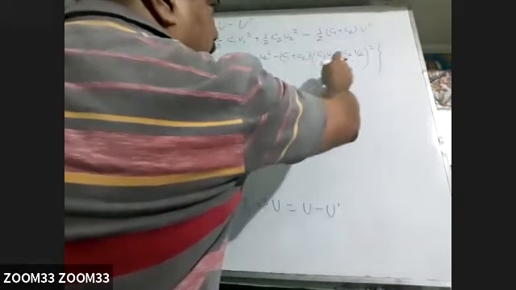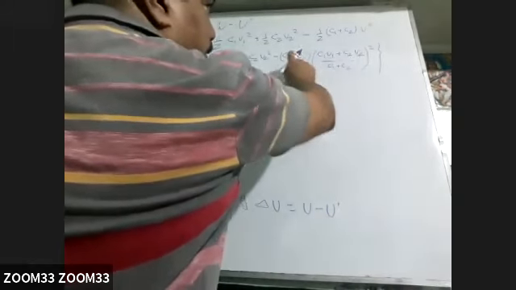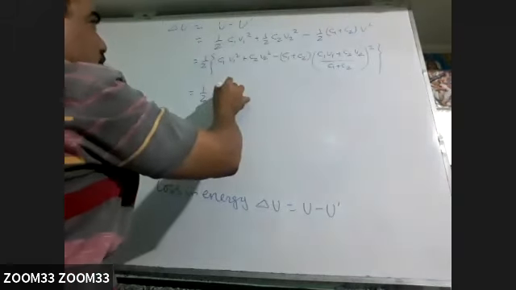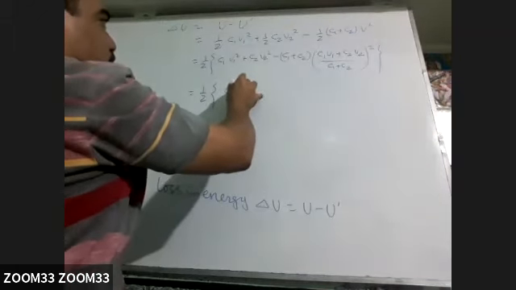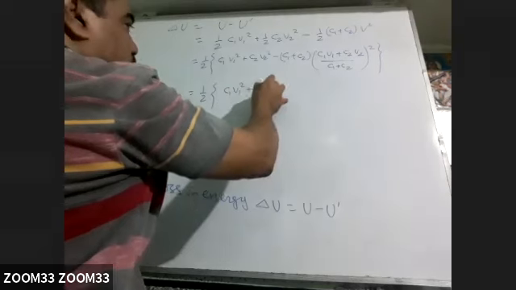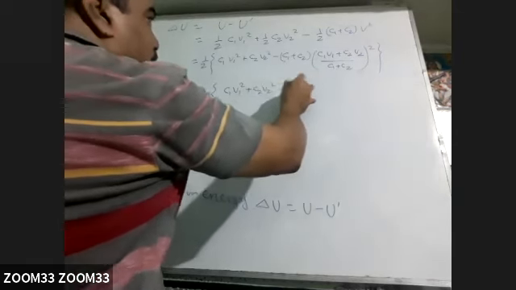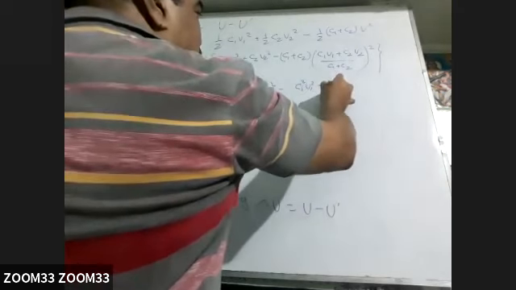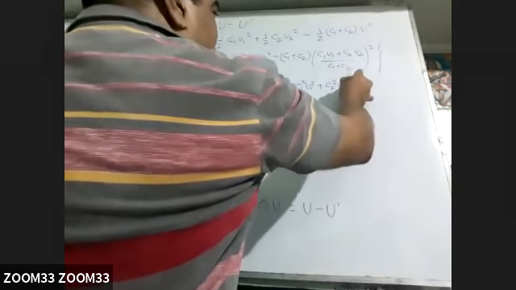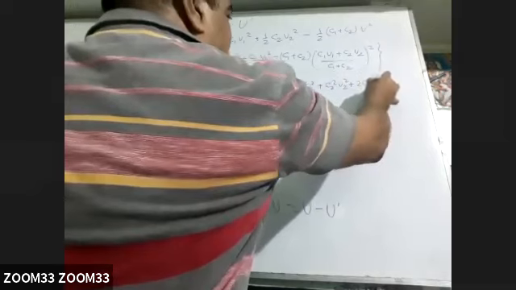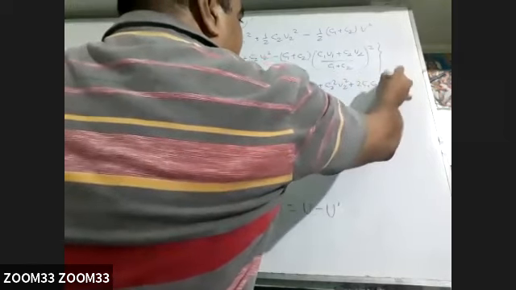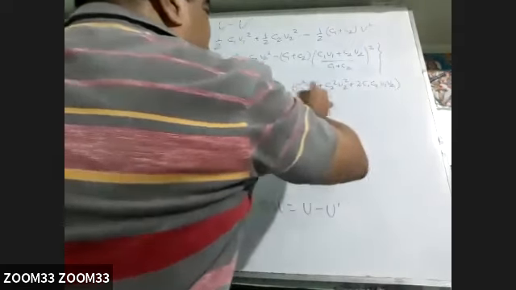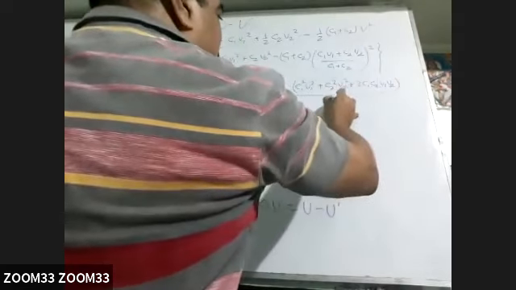So one C1 plus C2 will be cancelled. That is C1 V1 square plus C2 V2 square minus C1 square V1 square plus C2 square V2 square plus twice C1 C2 V1 V2, by C1 plus C2.